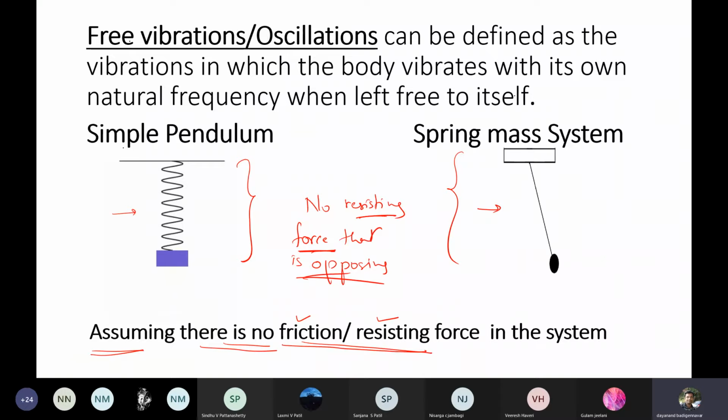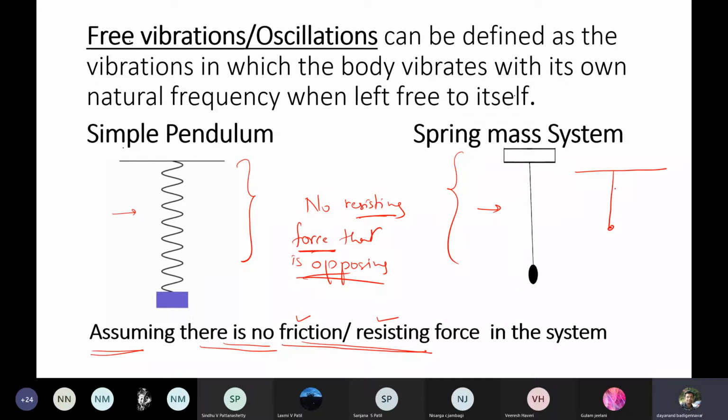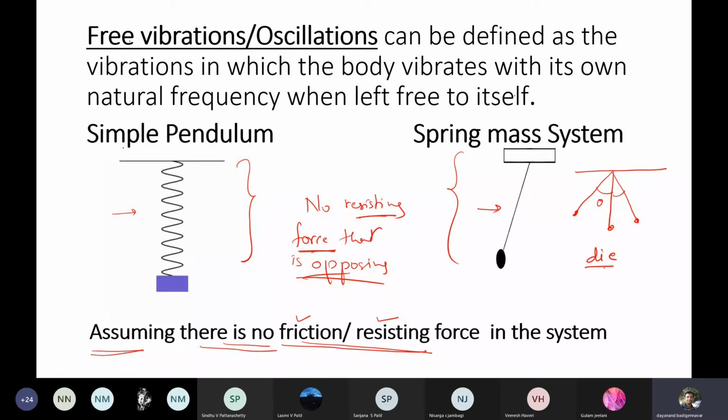I will tell you one thing. If you are performing an experiment in the physics lab, I have a pendulum. I will generate the oscillations here like this. I will give some excitation and make it oscillate. So it is going to oscillate for some time, and after some time it is going to die off. Die off means it is going to come back to the equilibrium position. So this is the equilibrium position. It is going to come to rest like this.